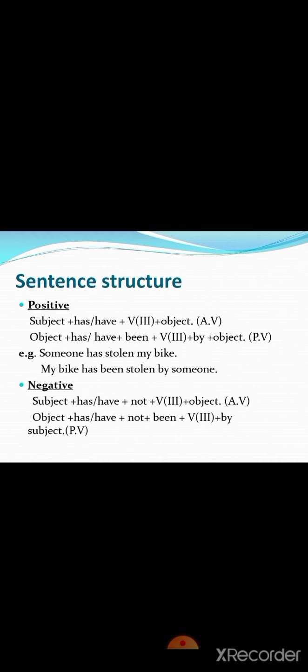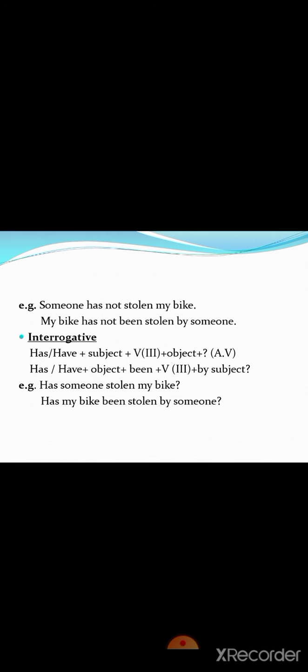Now negative, subject plus has/have plus not plus third form of the verb plus object. And for the passive voice, object will come first, you know very well, then has/have, as it is a negative, then not plus been plus third form of the verb plus by plus subject. For example, someone has not stolen my bike. Passive voice, my bike has not been stolen by someone.